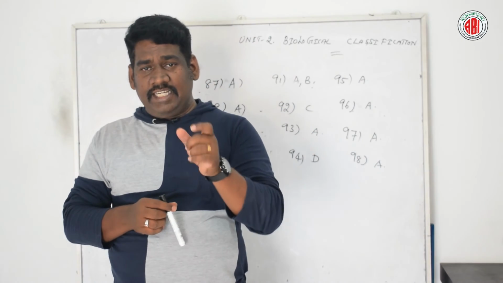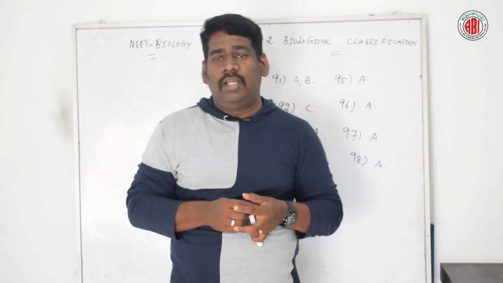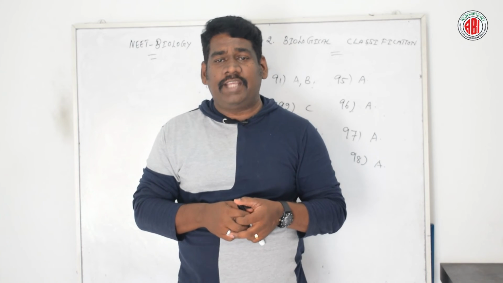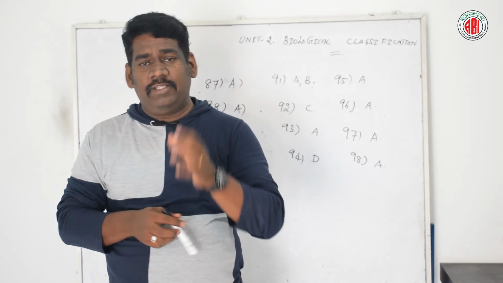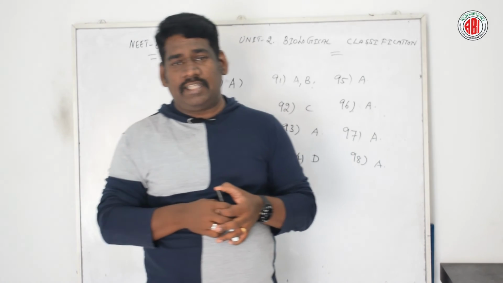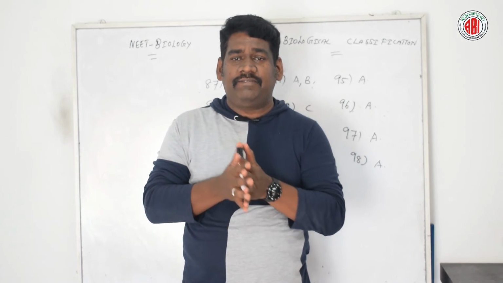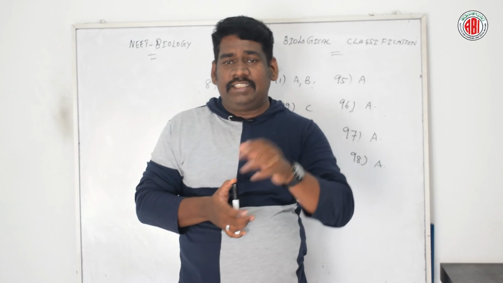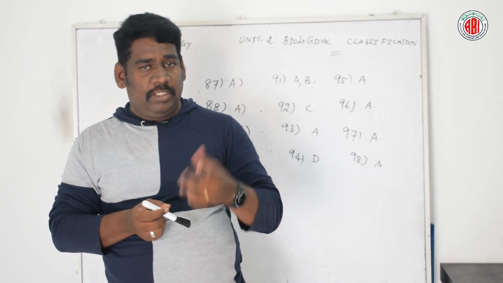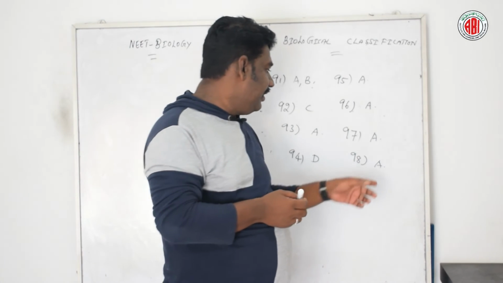The artificial system is based on one or a few characters which are easily observable. The phylogenetic system tries to organize organisms on the basis of their genetic and phylogenetic relationship beside these taxonomic characteristic features. So the right answer for this question is option A.